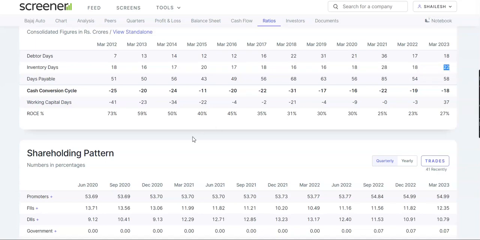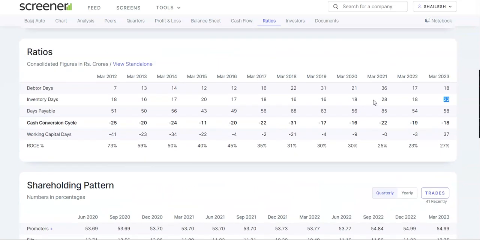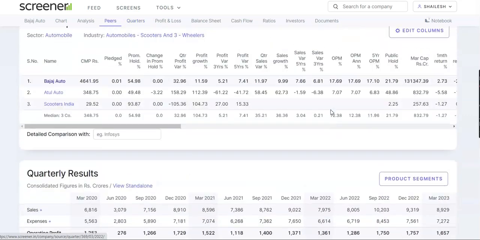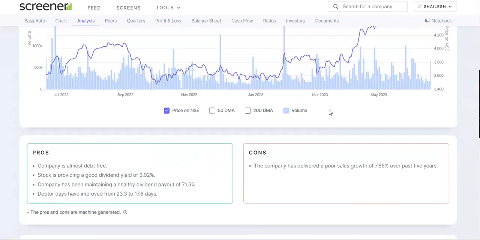That means how much time the company is actually taking to move its products and sell them in the open market. This has increased, though from March 2021 it had reduced down to 18 in March 2022, but this year it has increased by the number of days, that is 4.